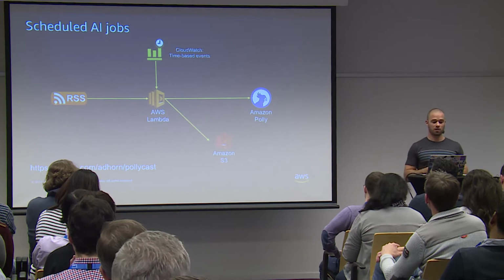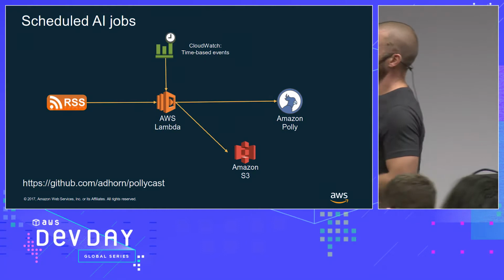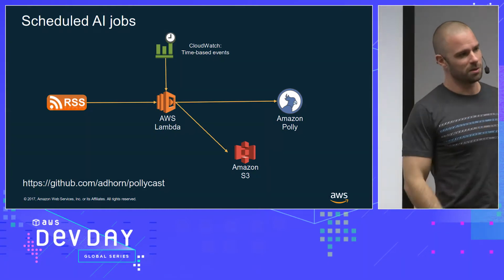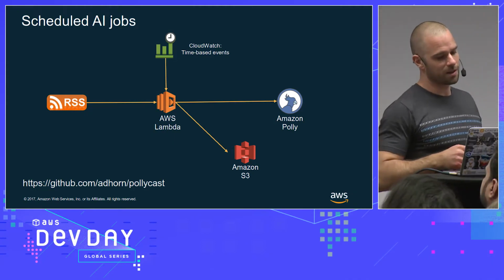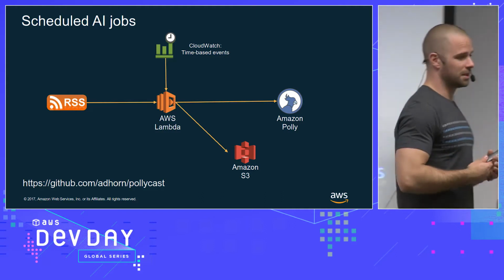So it's a very popular thing to schedule, for example, an AI job. And I just use Polly as an example, but it could be Rekognition, it could be any other AI model that you have in mind. And if you're interested, the code is available on my GitHub account as well.